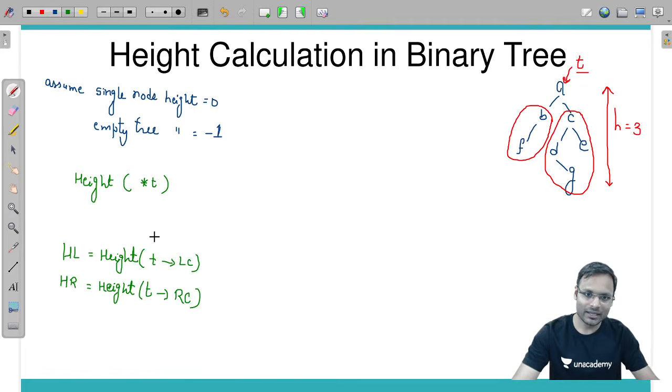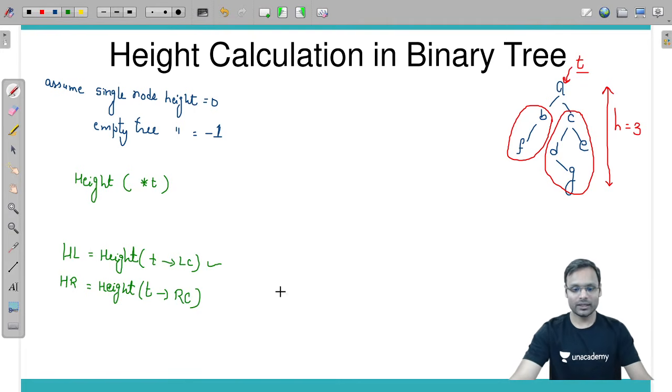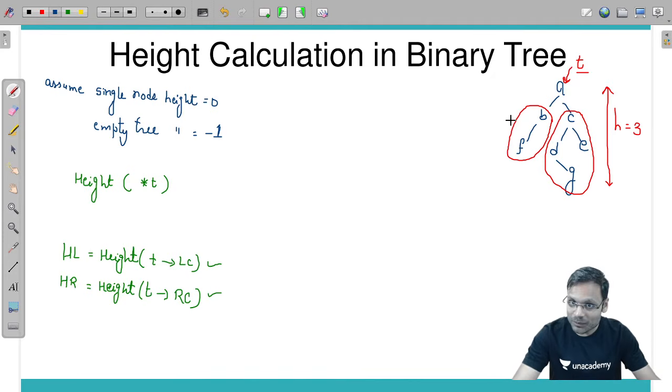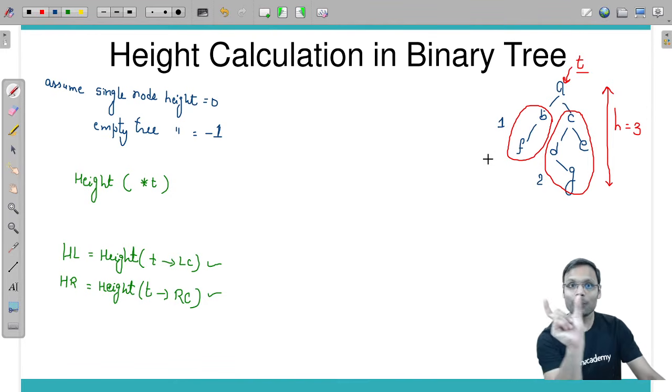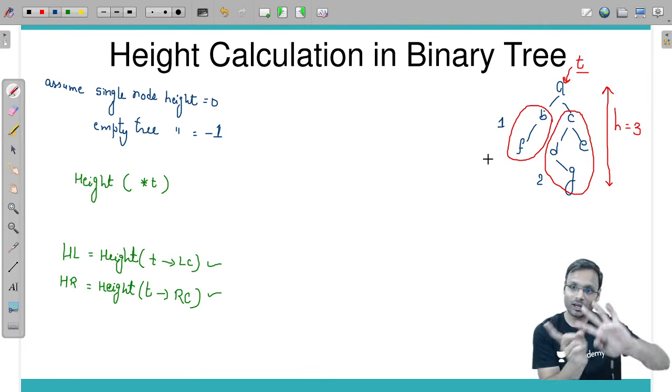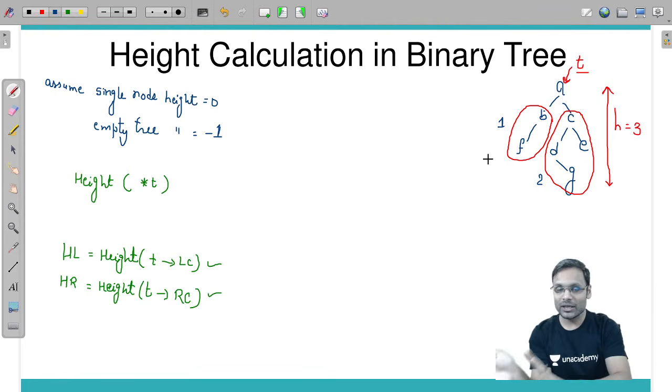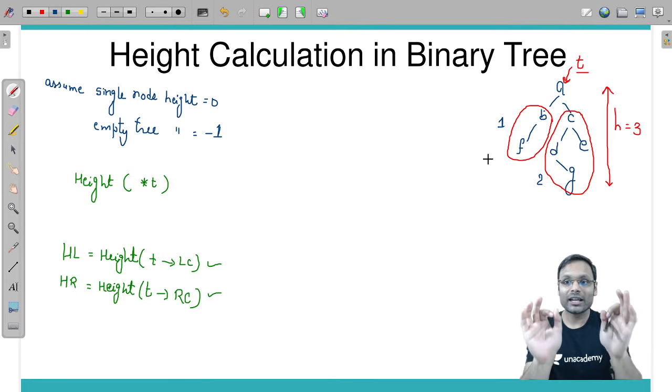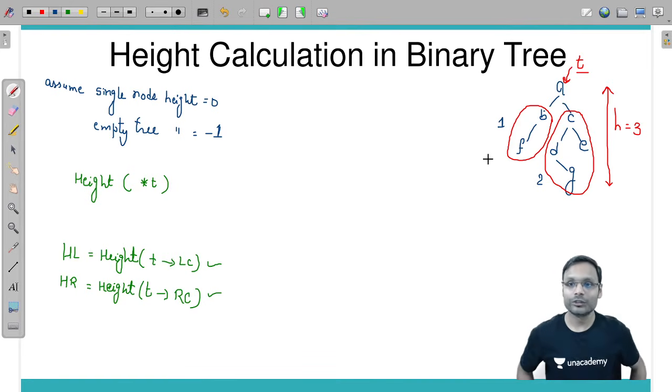तो मैंने पहले रिकर्सिवली लेफ्ट चाइल्ड का हाइट कैलकुलेट किया, लेफ्ट सब ट्री की हाइट कैलकुलेट किया, फिर राइट सब ट्री की हाइट कैलकुलेट किया। Now in this particular case, what is the left subtree's height? 1. What is the right subtree's height? 2. 0 1 and 0 1 2. अभी तो आपको दोनों का हाइट मिला, you got left subtree's height, right subtree's height, yes, what is the overall height of the tree?